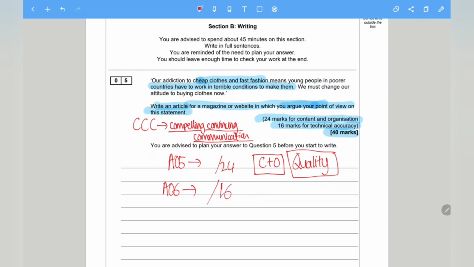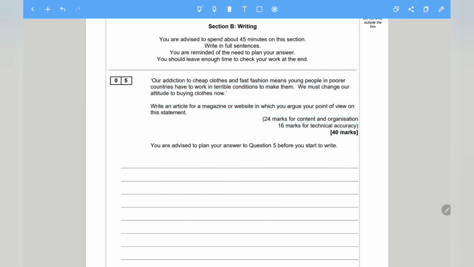So out of 16, and that's focusing on your SPAG, so your spelling, punctuation and grammar. Have you used accurate spelling throughout your writing? Do you have a variety of punctuation, and is your grammar accurate? So that's something that you need to focus on. So AO5 and AO6, these are the skills that are being assessed. Now the question itself, you are asked this time to write an article. So as you are writing an article, there are certain things that you need to include, and we shall be going over it today. So we are going to be covering these in today's session.